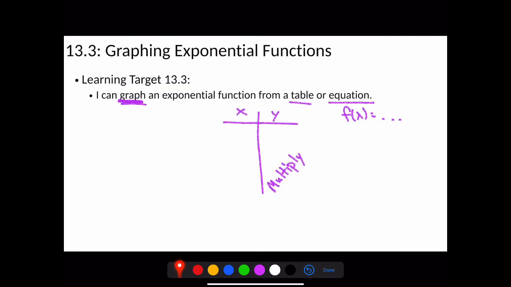All right, so today's lesson. That was all a review. Today's lesson is 13.3, graphing exponential functions. Learning target is 13.3. I can graph an exponential function from a table or equation. So again, we're going to be given tables, and again, we only multiply in the y column. We're going to be given functions, f of x is equal to a times b raised to the power of x, and then of course we plug that back in. And from here, we're going to be graphing today. So this is the end-all be-all of Unit 13. We've gone through tables, we've gone through equations. Now we're going to graph them.